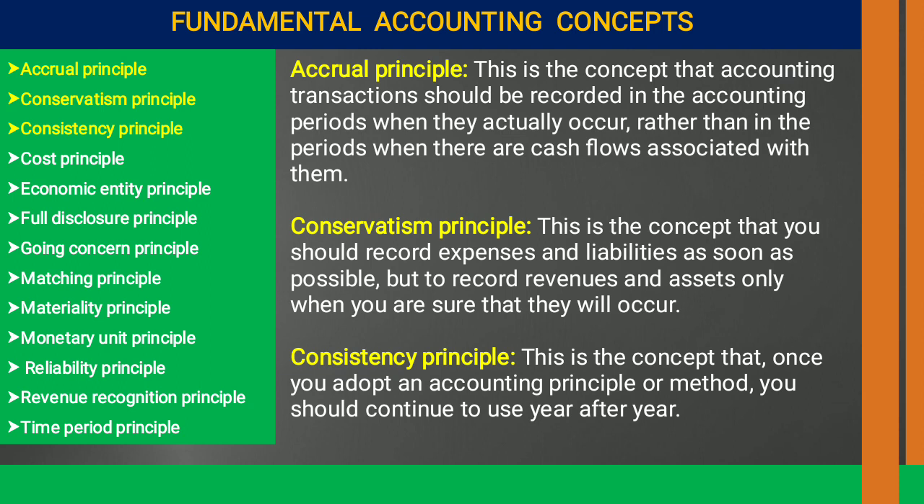Okay. The next we have the conservatism principle. According to this principle, this is the concept that you should record expenses and liabilities as soon as possible, but record revenue and assets only when you are sure that they will occur. So the conservatism principle clearly instructs us to record all the expenses and losses in the business organization as soon as possible, and to record all the assets and all the profit and gain only when you are sure that you will get them.